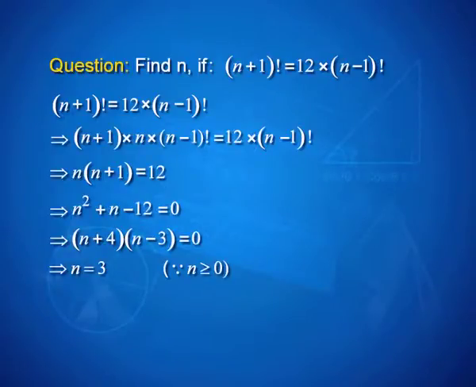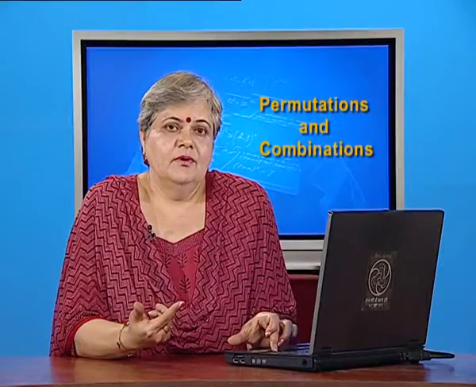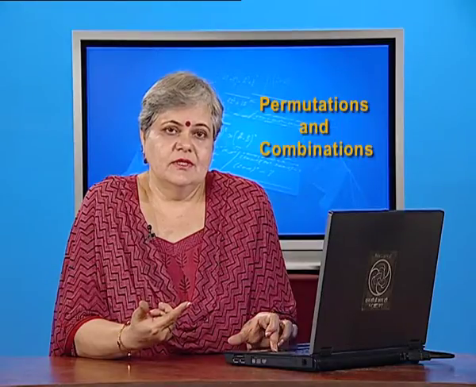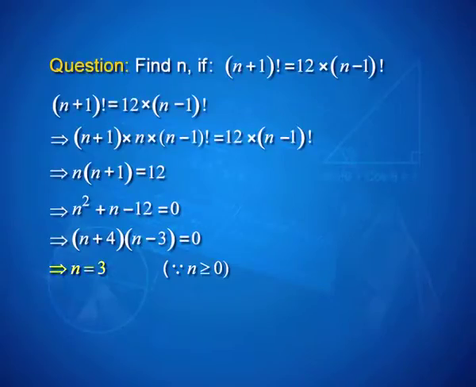Obviously, n plus 1 is more than n minus 1. So, I start with n plus 1 factorial, which can be written as n plus 1 into n into n minus 1 factorial. Obviously, then n minus 1 factorial gets cancelled and I end up with a quadratic in n. You get two values of n, but remember n was greater than or equal to 0, and therefore the answer for this equation turns out to be 3.